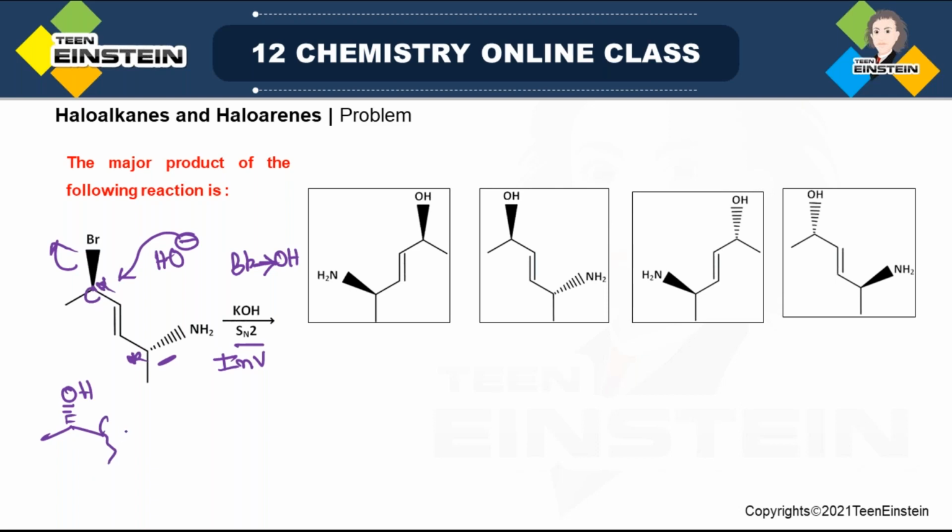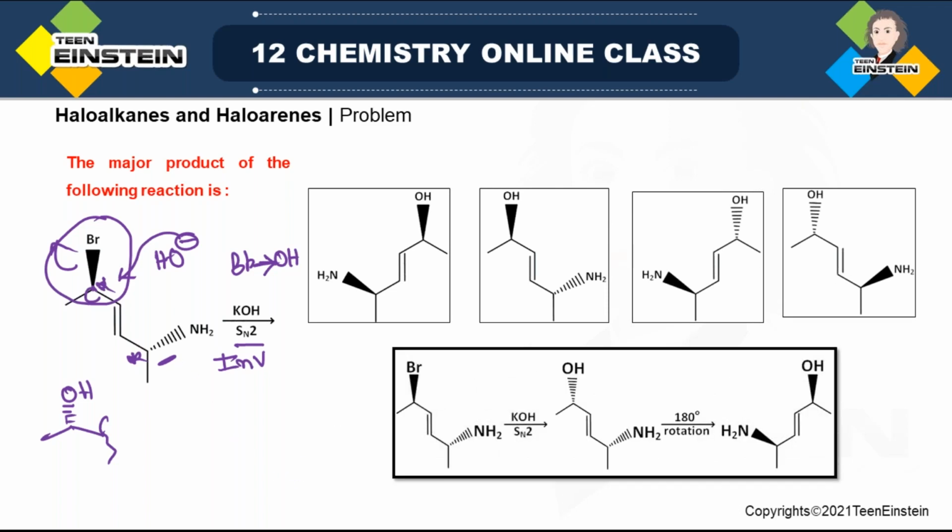Rest of the part there is no change. You just have to focus on this part. Rest of the part you have nothing to do. So now the C-OH bond and the C-NH2 bond both are below the plane. So this is the structure that you will obtain. Just focus on this structure. Can you find this structure in any of these options? Because 4 options are given, you have to choose the correct option, which is basically the structure of the product. But which option is the correct product?